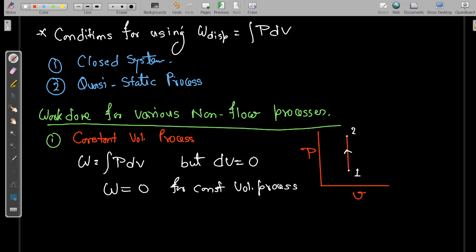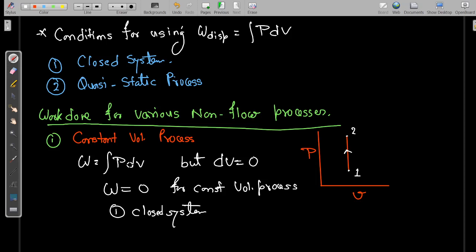Okay, and the only assumption required here is a closed system. Why? Because dV is 0, we don't need the relationship between pressure and volume.